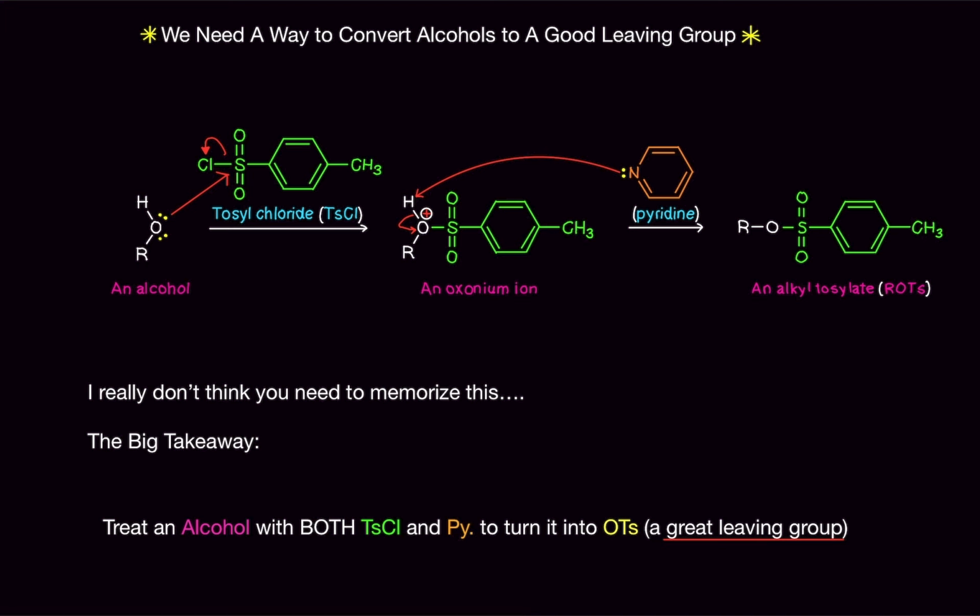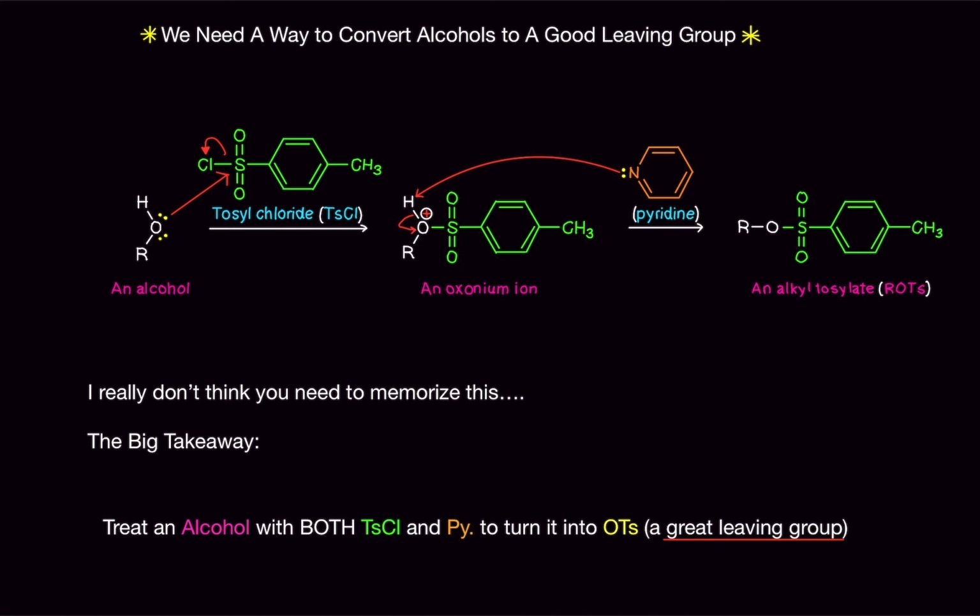Now, alcohols, like I said, are poor leaving groups, so we have to do something to them. I don't think you really need to memorize all this, but I'm going to tell you anyways, just in case. It also helps you better understand what we're doing here. So you need 3 things. The first thing is you need an alcohol in your starting molecule. You'll need something called tosyl chloride, and you need something called pyridine. This is not pyrimidine, like in DNA. That's pyrimidine. This is pyridine, as in an organic chemistry reagent. So 2 different things.